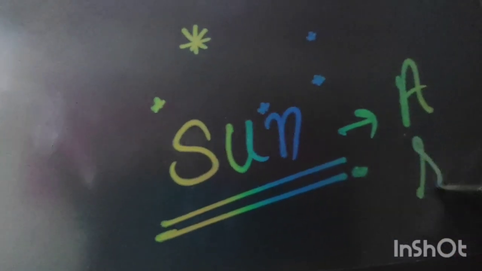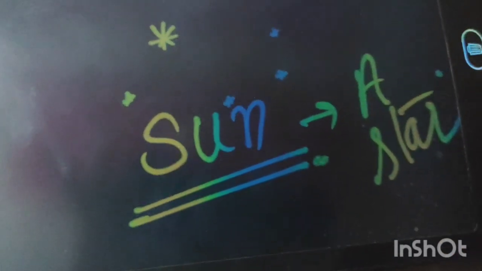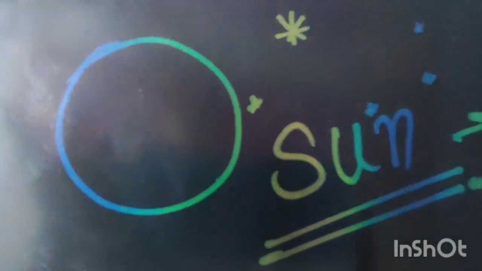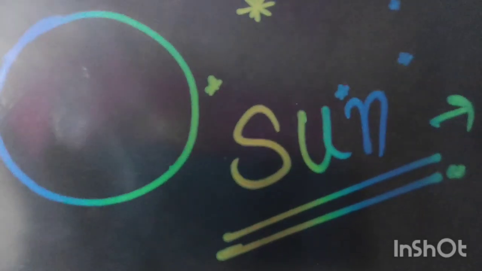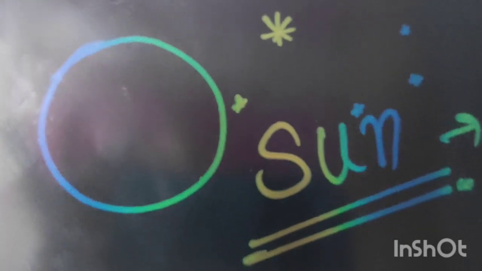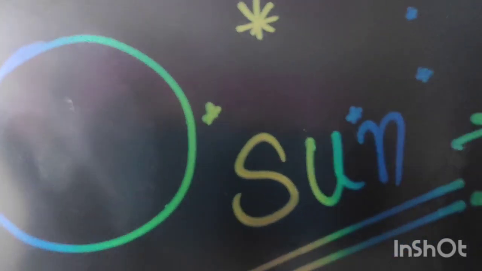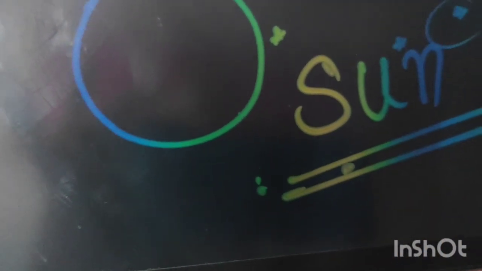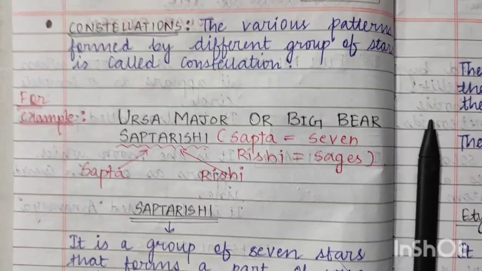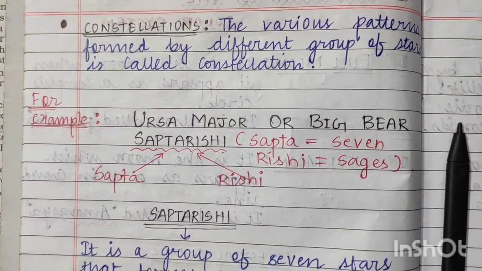But do you know the Sun is a star? The Sun is a star, and the shape of the Sun, as everyone is aware, is round, a circle. Due to the reason that stars are very far away from us, we cannot actually determine their shape. Because they are very far away, we cannot identify it. So we have done the necessary revision of the previous video.